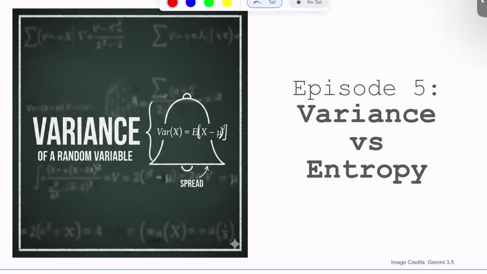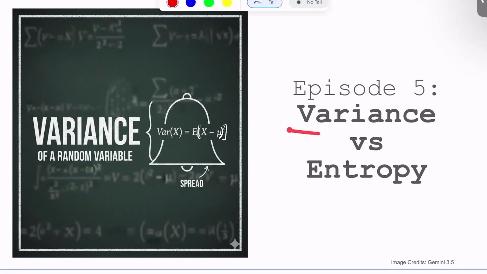Welcome to episode 5 of this series on variance of a random variable. So far, we have covered what is variance, how we can calculate variance, what are the different unbiased and biased estimators for calculating variance, and how we can correct the biased estimator using Bessel's correction. So we have looked into how variance can be considered as some notion of spread or dispersion around the mean for a probability distribution.